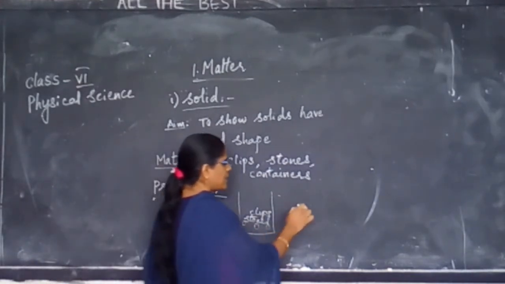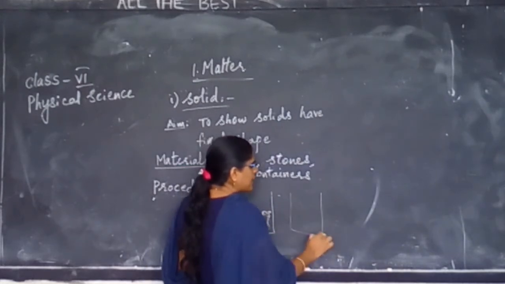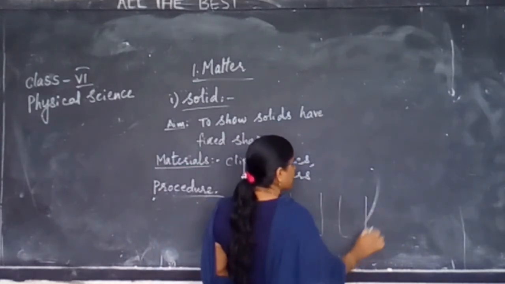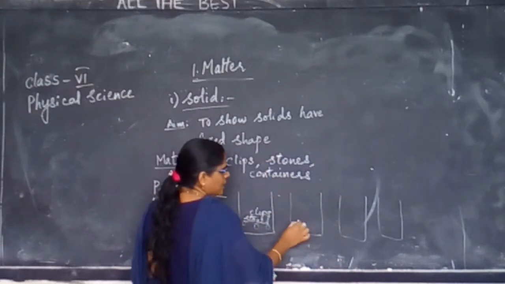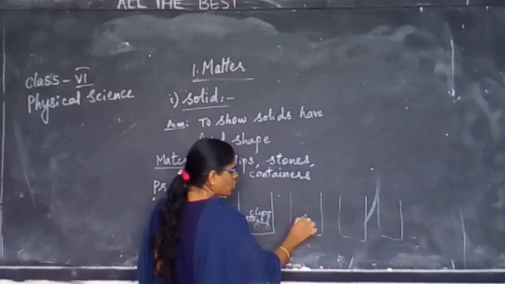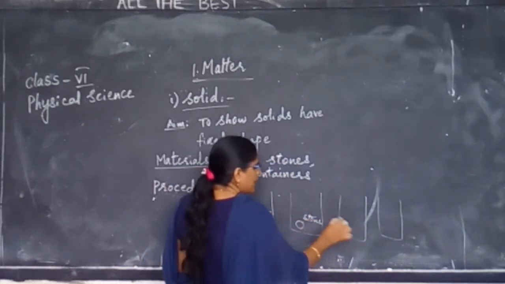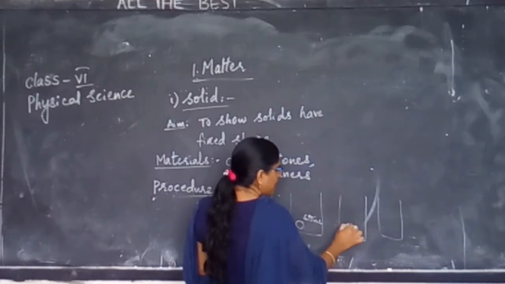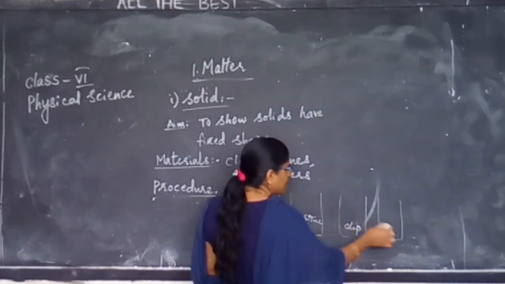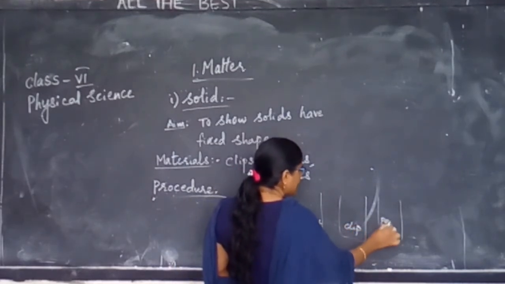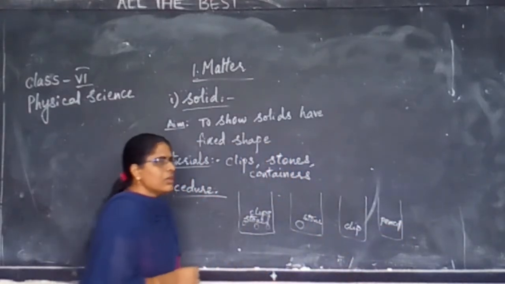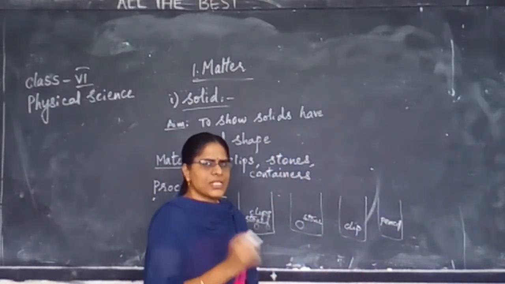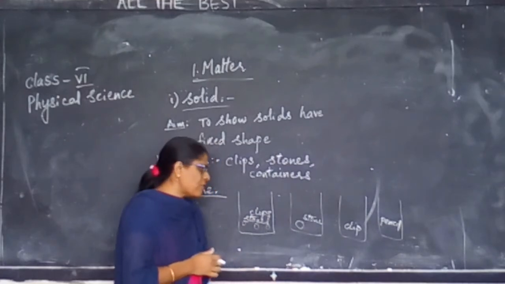Now, take 3 or 4 containers. Take as many containers as the objects you have taken. First, in one container, I am dropping a stone. In another container, I have dropped my clip. In another container, a pencil, not a sharpened pencil, a simple pencil.